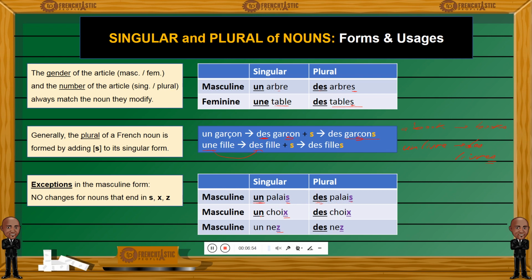Here, un choix, a choice. Choix hasn't changed because it ends with an X. What gave away its number is the article, des. We went from un to des. Same for un nez, a nose. How would you say noses, some noses? Well, des nez, with no changes. We don't put an S after the Z, we don't put an S after the X, we don't put a double S. We just leave it as is. Only the articles will change, and from the articles we can tell that these are plurals.